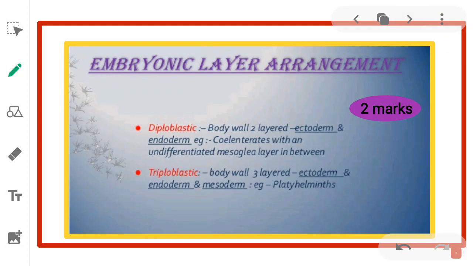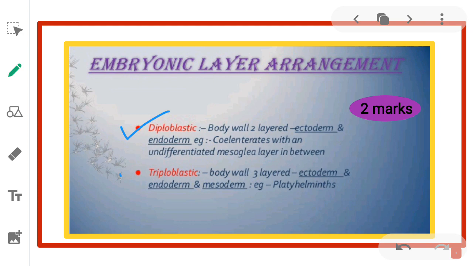Next, we study about the embryonic layer arrangement, that is diploblastic and triploblastic organization. First, what do you mean by diploblastic organization or diploblastic animals? Means body wall having two layers, ectoderm and endoderm. That is, animals in which the cells are arranged in two embryonic layers, as external ectoderm and internal endoderm, are called diploblastic animals. Example, coelenterate.